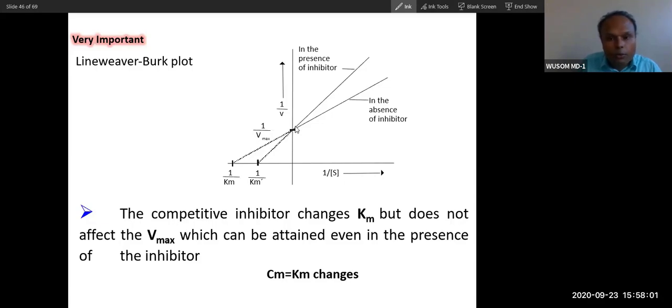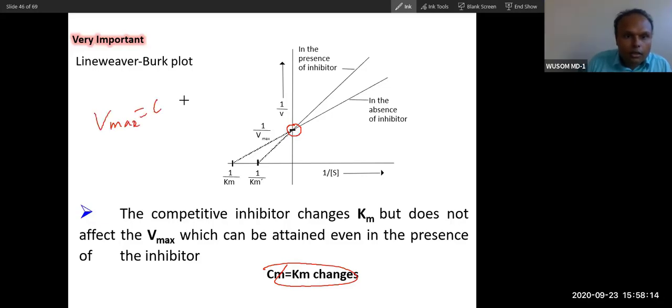So now conceptually, why does it cross? Because in competitive inhibition, Km changes, but Vmax remains constant. That is why it crosses through this Vmax. This is Km prime. This Km prime is the new Km after addition of inhibitor. This Km is high. Km means substrate concentration.